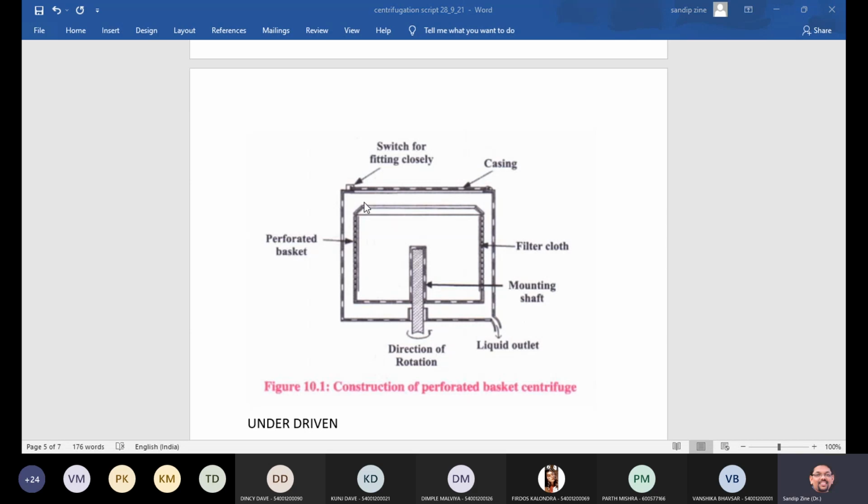Separation occurs through the perforated wall and depends on the difference in the densities of the solid and liquid phases. As we are separating a mixture, maybe solid and liquid, they have certain densities, and based on these densities we will get the separation. Is this point clear?